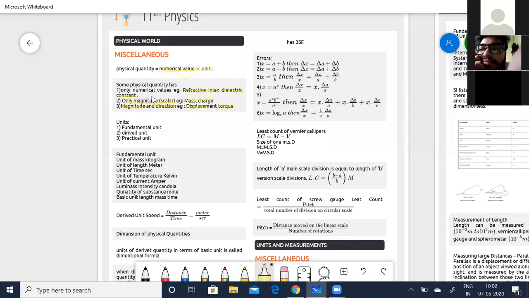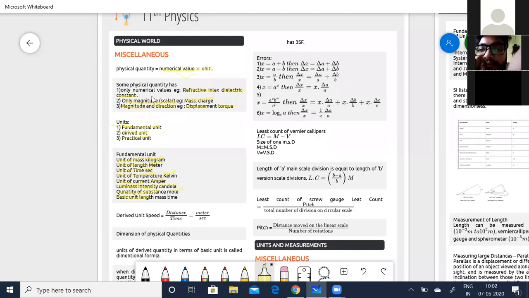Okay, next, units. When we talk about units, we come across fundamental units, derived units, and practical units. Now, what are fundamental units? The unit of mass is kilogram. The unit of length is meter. The unit of time is seconds. The unit of temperature is Kelvin. The unit of current is ampere. The unit of luminous intensity is candela. The unit of quantity of substance is mole.